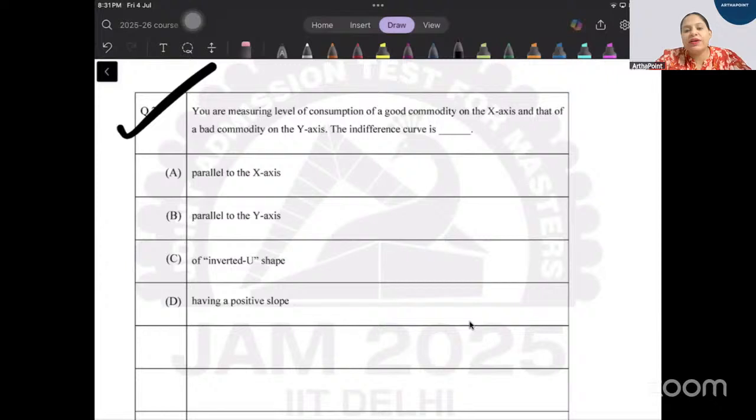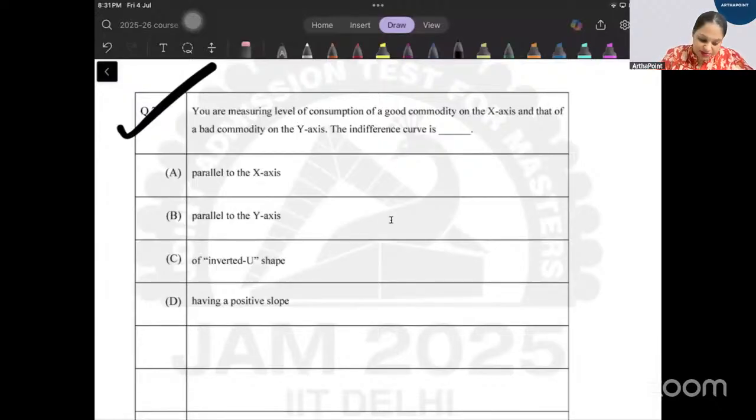You are measuring the level of consumption of a good commodity on the x-axis and that of a bad commodity on the y-axis. Good commodity on x-axis and bad commodity on y-axis. Then the indifference curve will have a slope of...